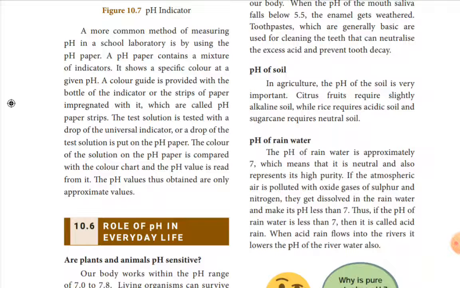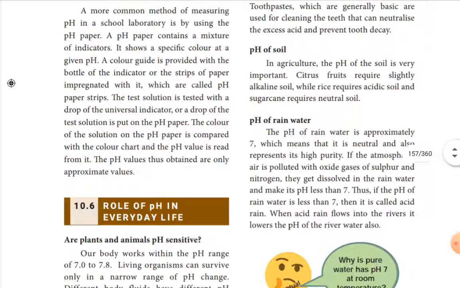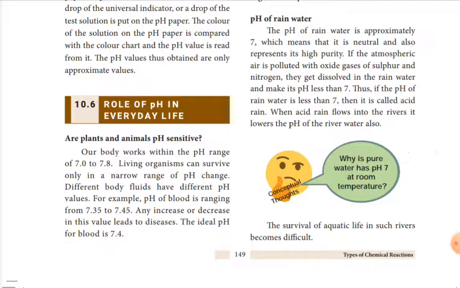When acid rain flows into the river, it lowers the pH value. So when this acid rain mixes with the river, the river water is going to be polluted. The survival of aquatic life in the river is difficult. Fish and other aquatic animals suffer to get oxygen, which leads to death. So these are some of the importance of pH in our everyday life.